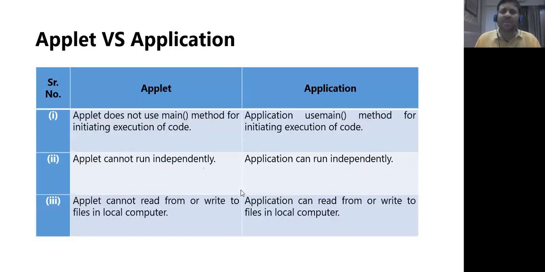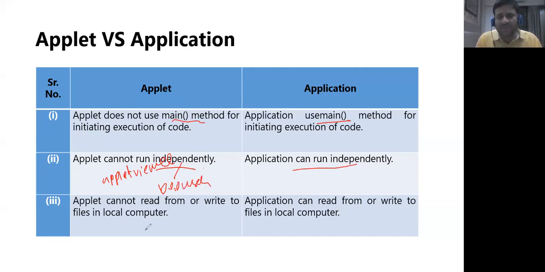Let's see a small comparison of applet and application. Applets are the programs that we're talking about, and an application is a normal program which we have seen before applets. Here's what happens in an applet. In an applet we do not have a main method. Here in an application we use the main method. An applet cannot run independently. It needs an applet viewer or browser, while an application can run independently.